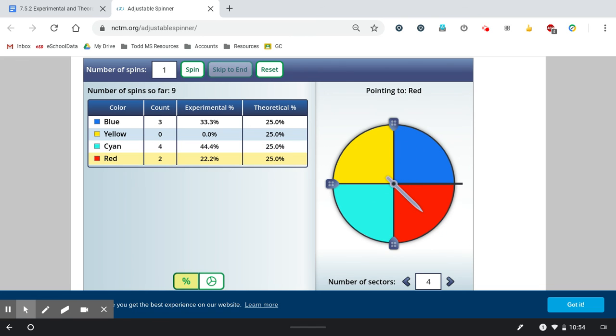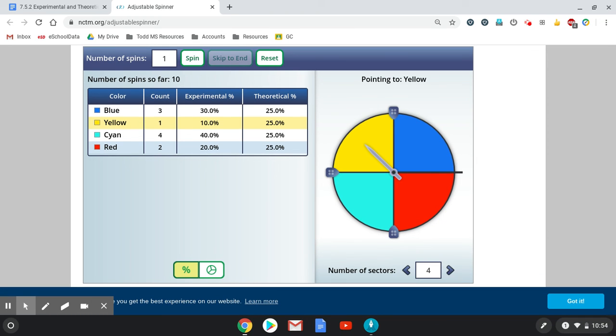So far yellow has not come out at all. And that's because in the real world, data is not always perfect. But that's not to say that yellow will never come out and that this maybe isn't fair. It could be. Oh, there we go. We got yellow. So what's going to happen now is I'm going to run this experiment 100 times.